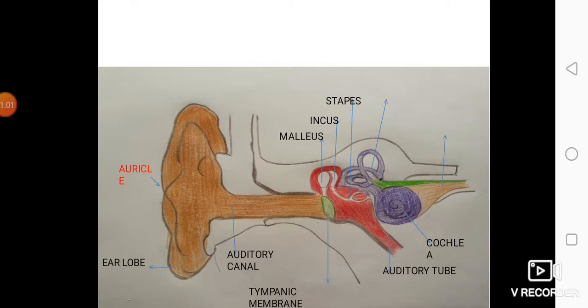Then cochlea, coiled portion, cochlear nerve and semicircular canals. Semicircular canals are for body balance, while cochlea, cochlear nerve, all these are for hearing.